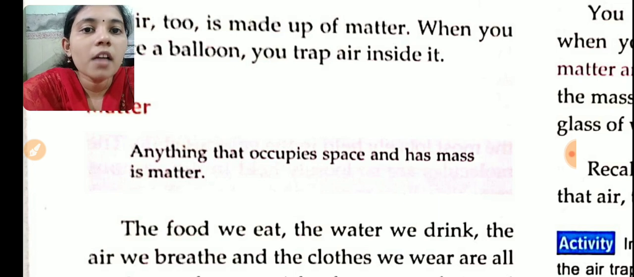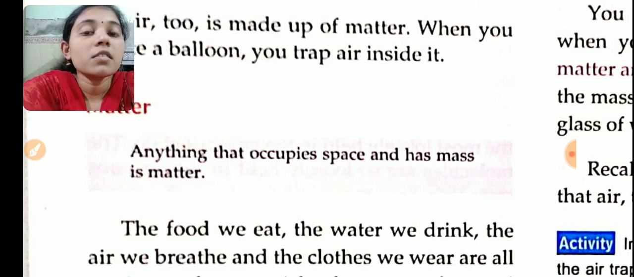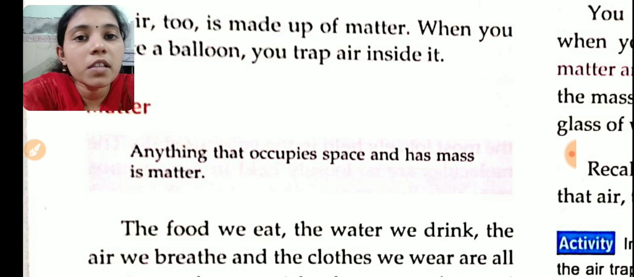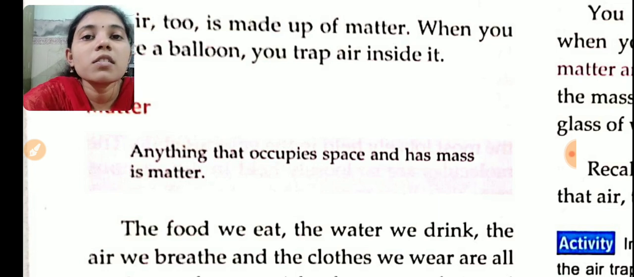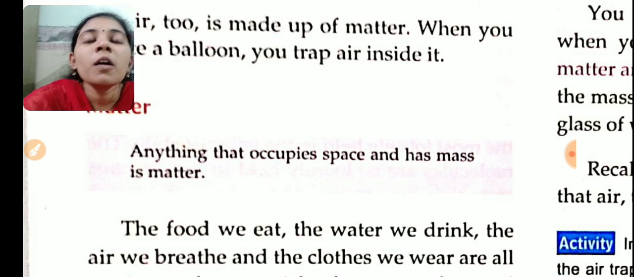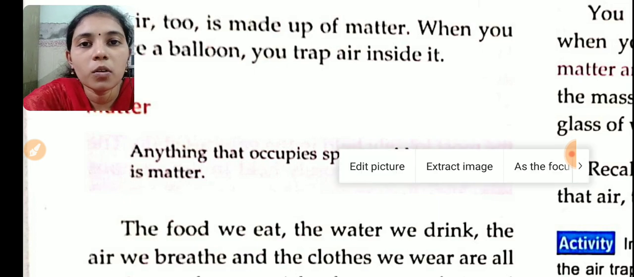Understand? So mass and matter. Is it clear to you? The definition is there in your exercise questions, define matter, so you can write it. In the smaller classes you have studied the same thing also.